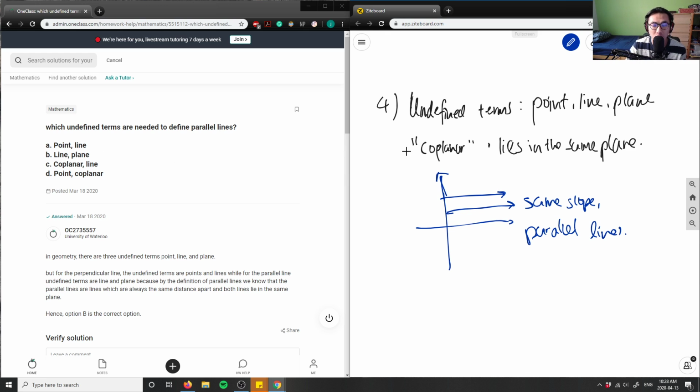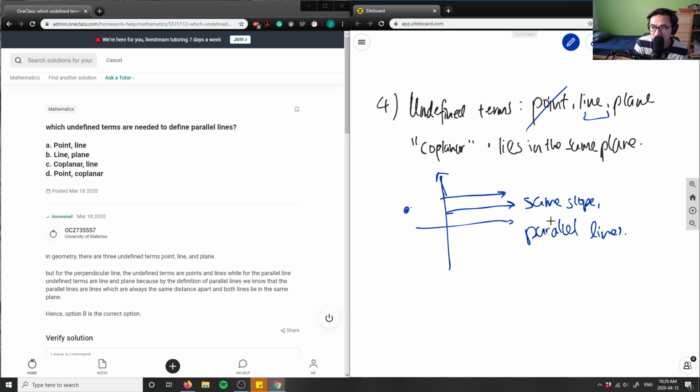So we talk about which undefined terms are needed to define parallel lines. A point does not mean anything here, since I don't have a line. So point would not be the correct term, which means A and D are instantly incorrect. I'm looking at line and plane, and coplanar and line. I need to have a line, obviously, to have parallel lines, so that's good.